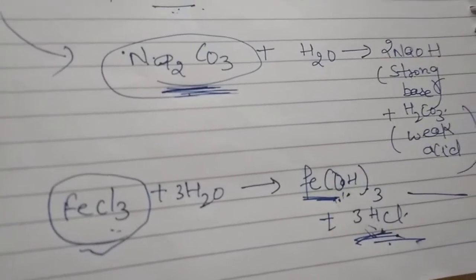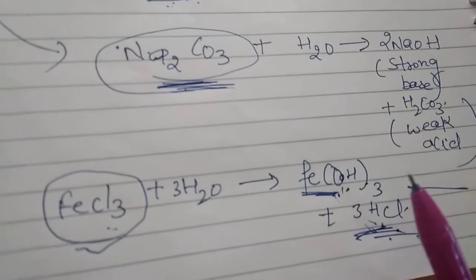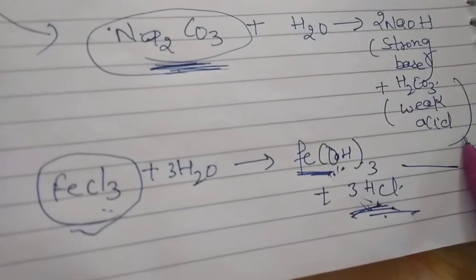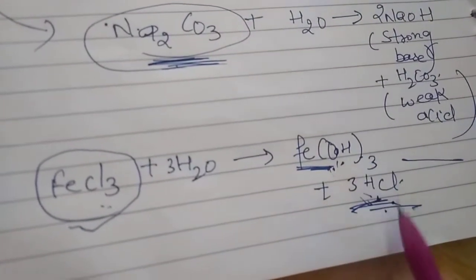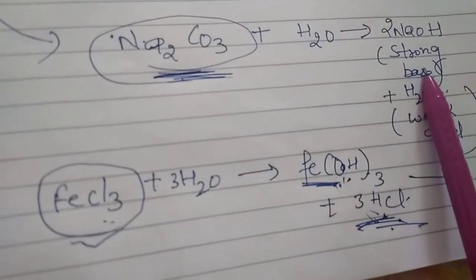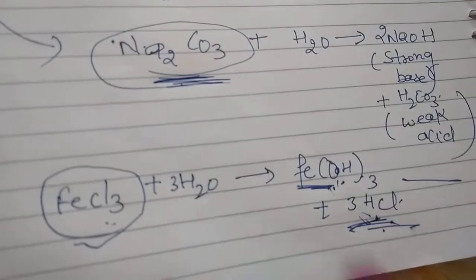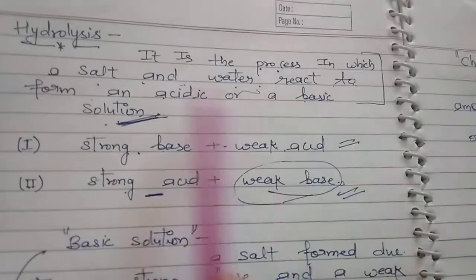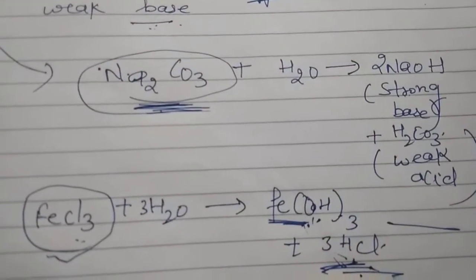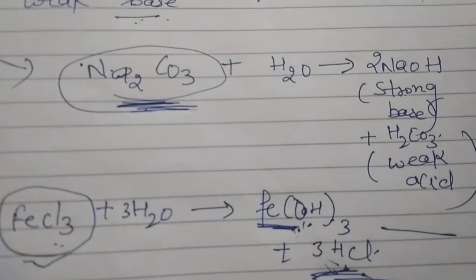In hydrolysis, salt reacts with water to form an acid or basic solution. From the first process, strong base and weak acid you get as a product. From this you get weak base and strong acid as a product. If salt reacts with water and you get acid and base, this process is known as hydrolysis. It is the process in which a salt and water react to form an acid or basic solution.